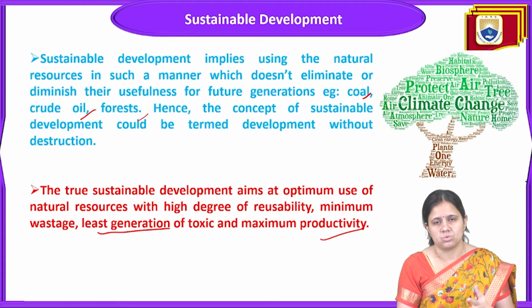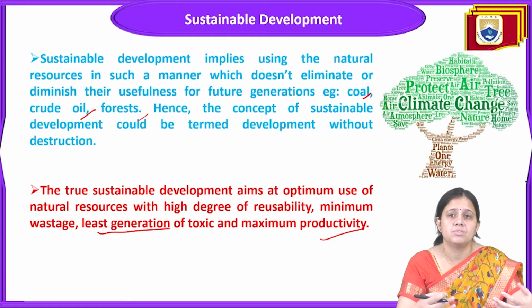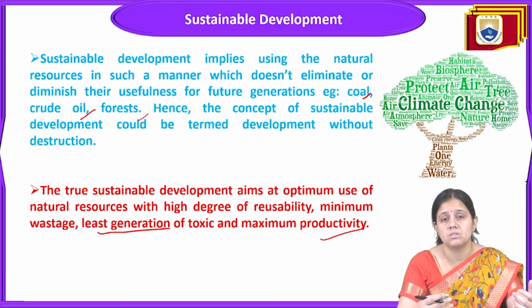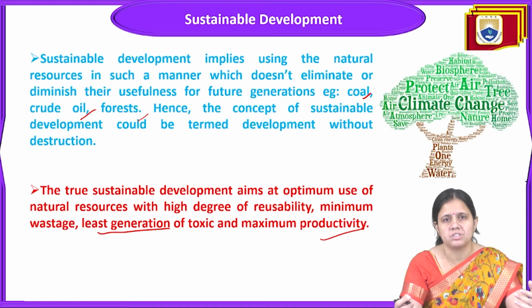Optimum use of natural resources means you can use natural resources at a higher level with a very high degree of reusability, meaning you can reuse them again, and there should be minimum destruction and wastage. Least generation of toxic waste and maximum productivity should be there. Then that should be termed sustainable development. Sustainable development is like that only, development that is for the present generation and for the future generation also.